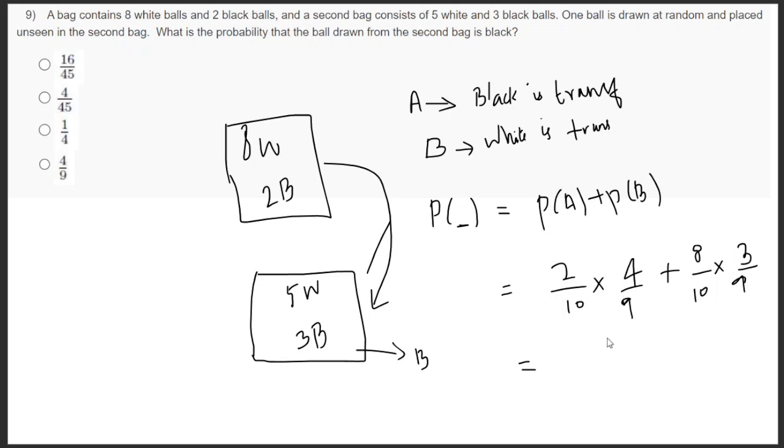So it is 8 by 90 plus 24 by 90. It's 32 by 90, or we can simplify it as 16 by 45. That is the probability.